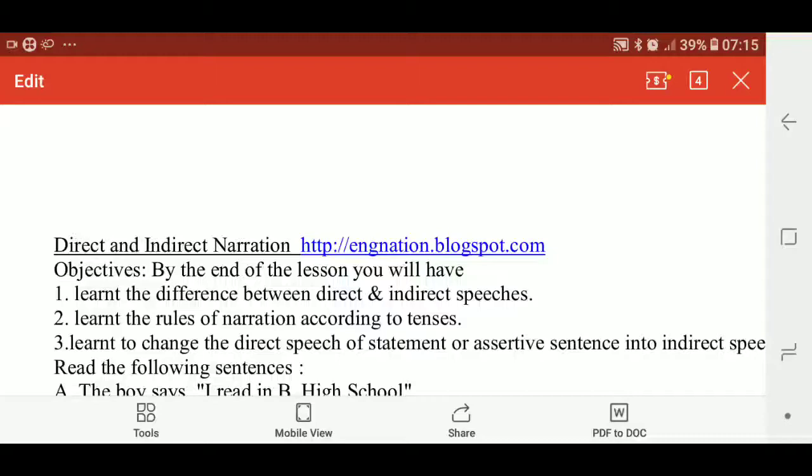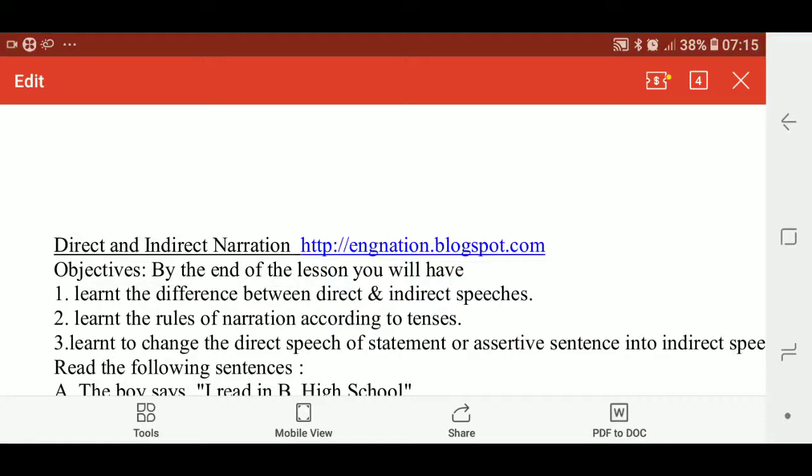Today we are going to do the grammar portion. In the grammar portion, we will do narration, or direct and indirect speech. The act of reporting the words of a speaker is called narration. There are basically two ways in which the words of a speaker can be conveyed in writing: direct speech or direct narration.